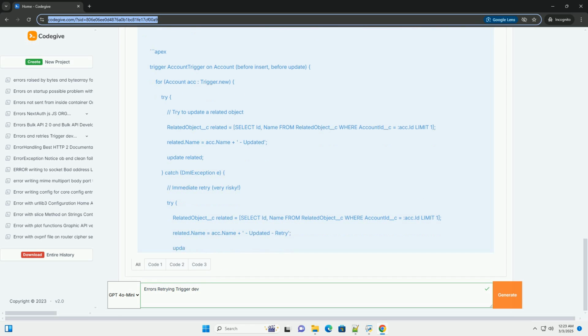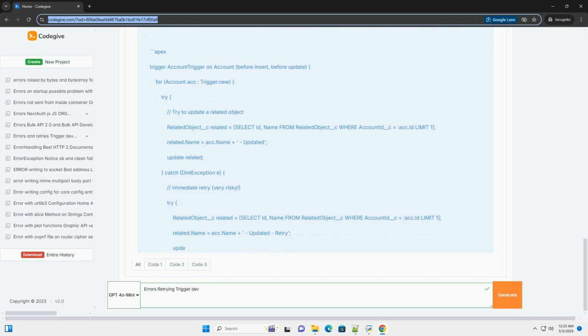Concurrency issues. Multiple users or processes trying to update the same data at the same time can lead to locking errors. Governor limit exceeded. You might hit governor limits, such as the number of SOQL queries or CPU time, especially in complex triggers or batch updates. Instead of simply letting these errors cause a complete transaction rollback, a well-designed retry mechanism can improve the resilience of your triggers by automatically attempting to recover from transient errors.